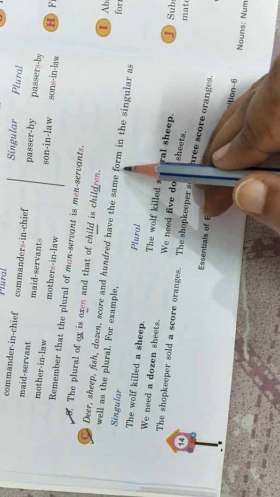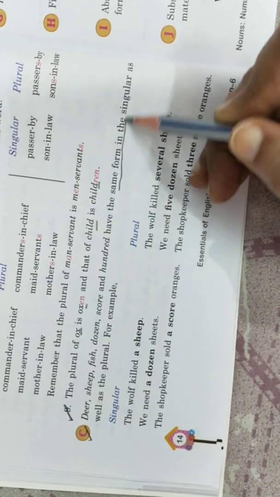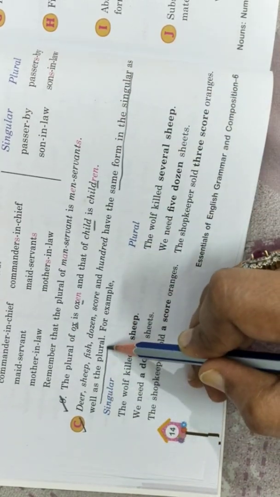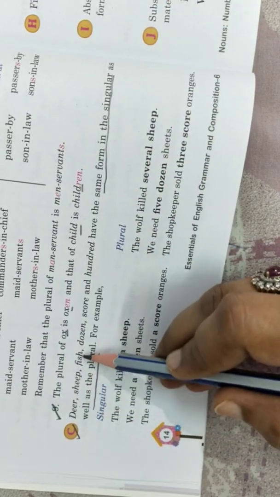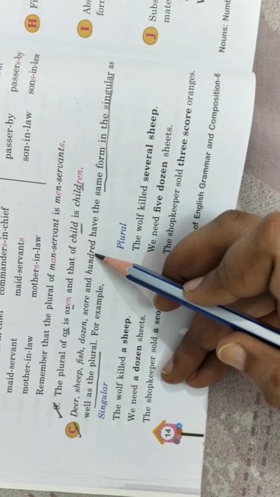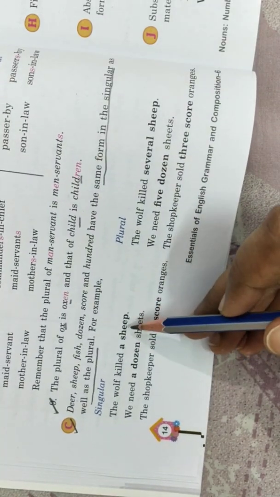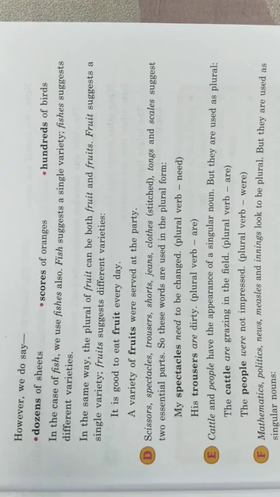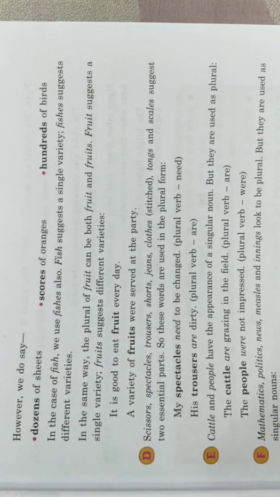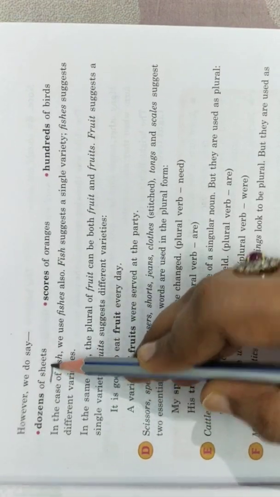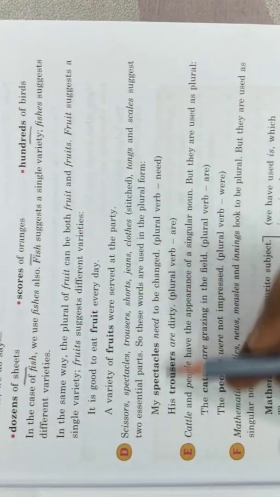Some nouns maintain the same form in singular as well as plural. For example, deer, sheep, fish, dozen, score, 100, etc. They keep the same form in plural sentences also. This also you will go through, all these different uses.